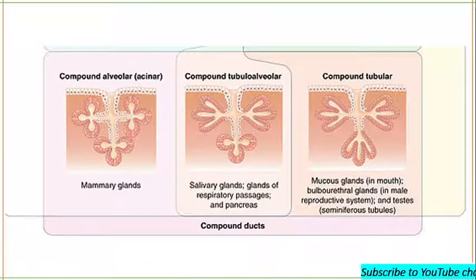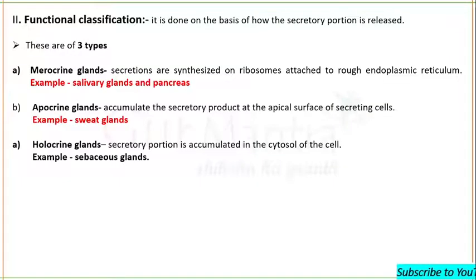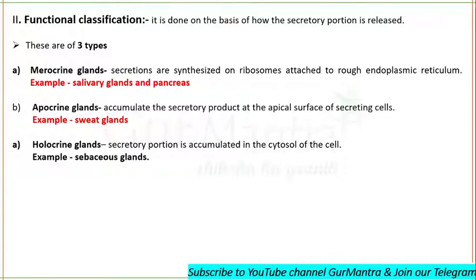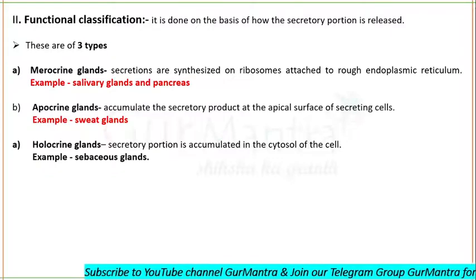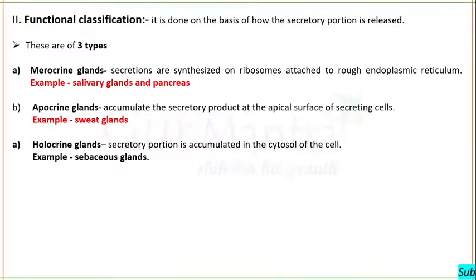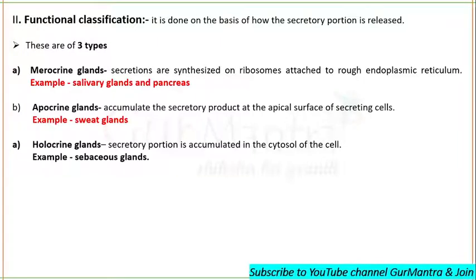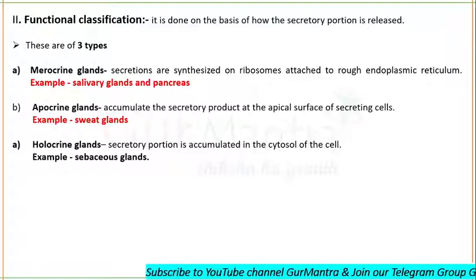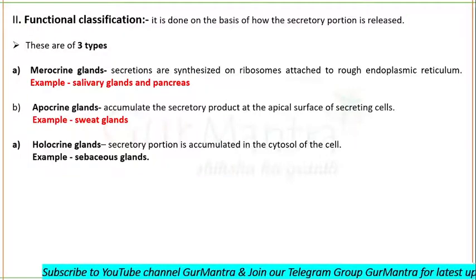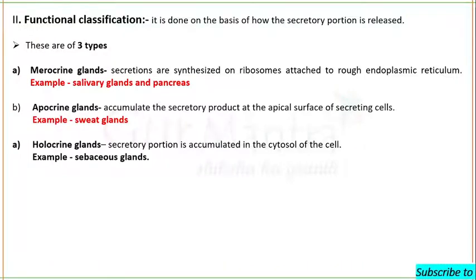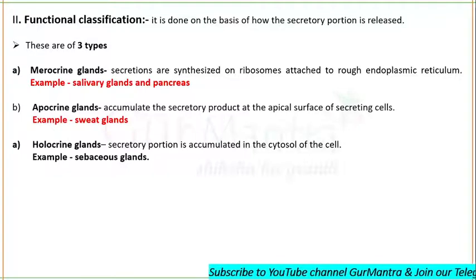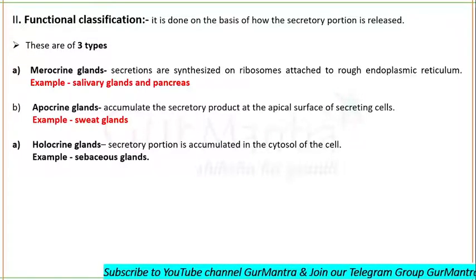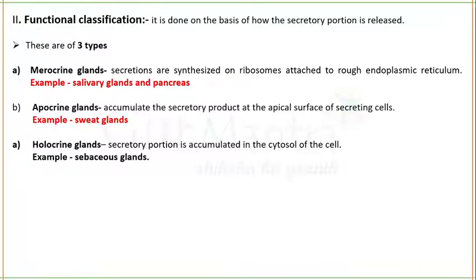So, the other aspect of classification of exocrine glands is functional classification, and this is done on the basis of how the secretory portion is released. There are three types of glands based on how the secretory portion is released. There are merocrine glands,